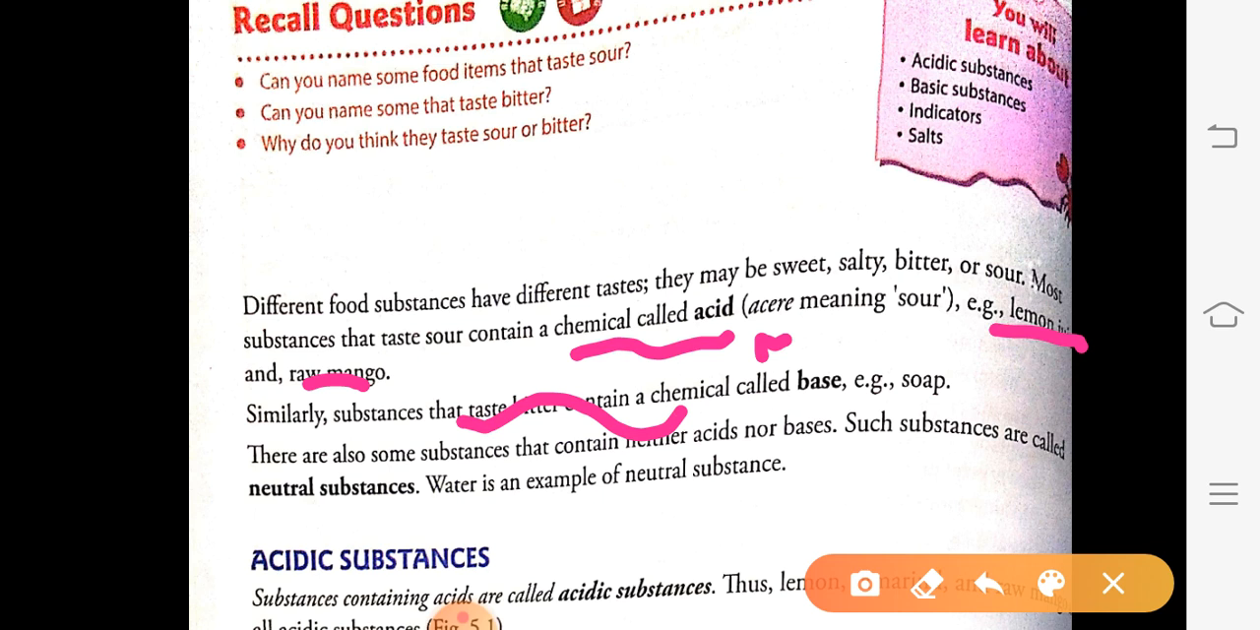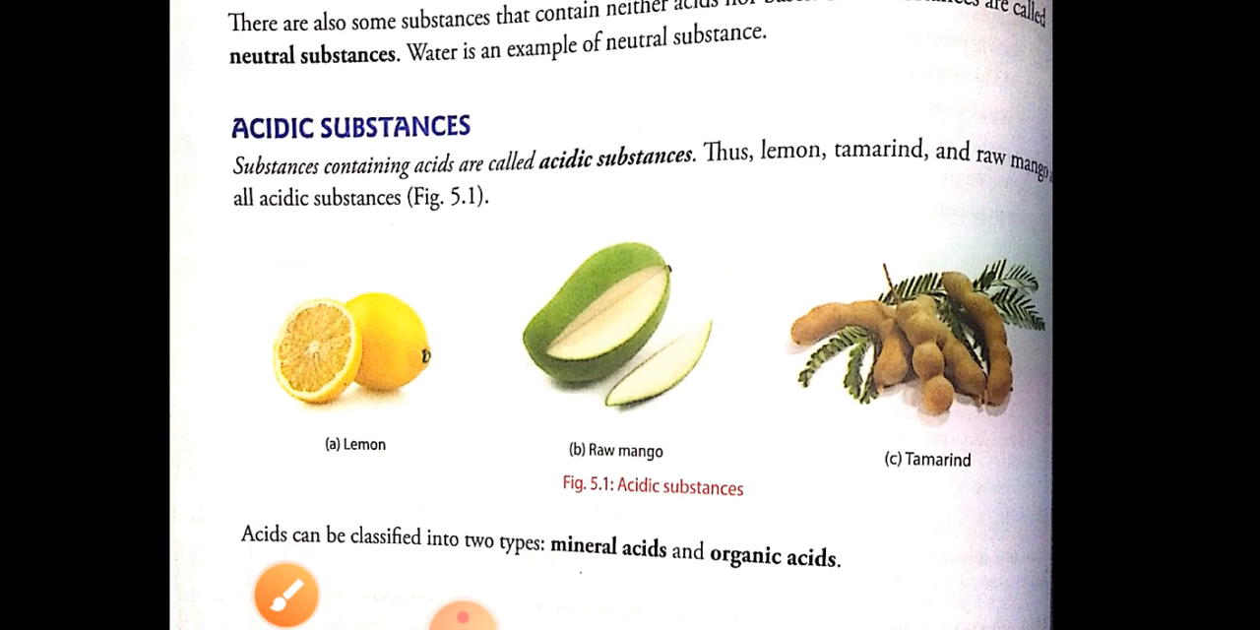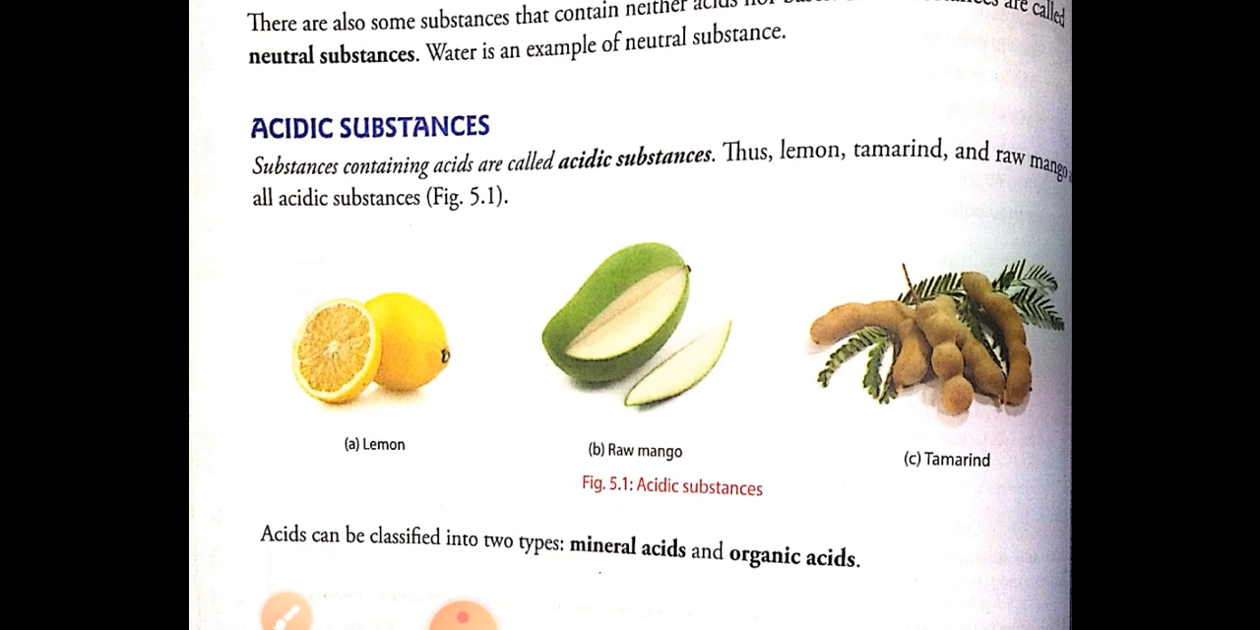Got this? Next, we will talk about acidic substances. Already we know substances which have a sour taste, or we can say substances containing acids, are called acidic substances. How can we say that a substance is acidic? If we taste it and find the substance is sour in taste, then we can say that the substance is acidic. Let us see examples of acidic substances in our daily life.